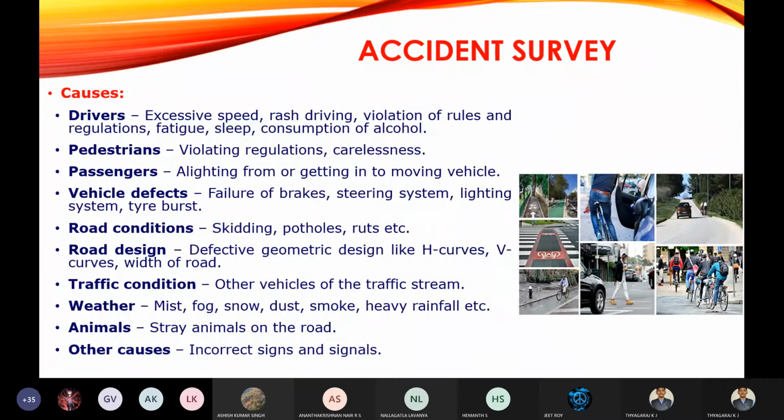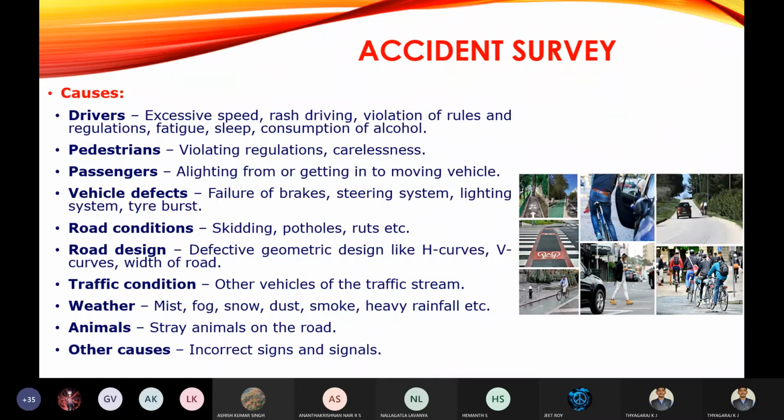Especially at the bus stops, the passengers will be creating accidents, or the accident was caused by the passenger. Then vehicular defects, as we all know: failure of brakes, poor visibility, that is the lighting system. Because of that, the accident may occur. Then road condition, road design, traffic condition, weather, animals, and other causes.